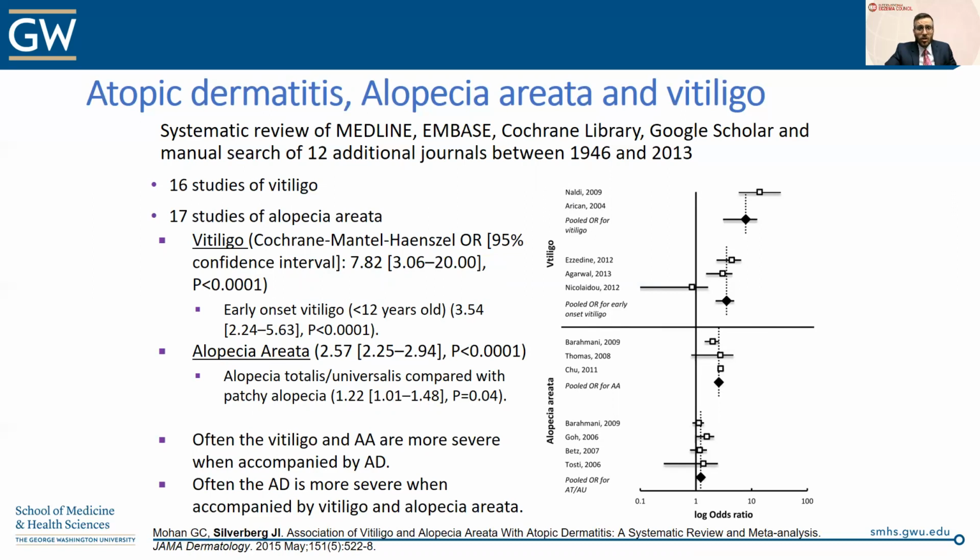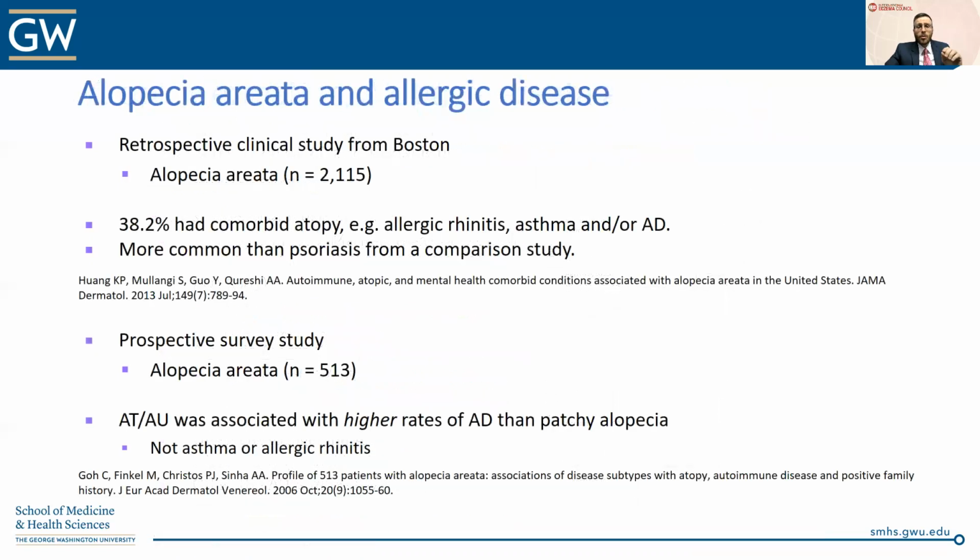And we see this anecdotally, and other individual studies have shown that the vitiligo and the alopecia areata are often more severe when accompanied by atopic dermatitis. And conversely, the atopic dermatitis is often more severe when accompanied by vitiligo and alopecia areata. Now, what about allergic disease? And this is where it gets a little bit more tricky, a little bit more mixed results.